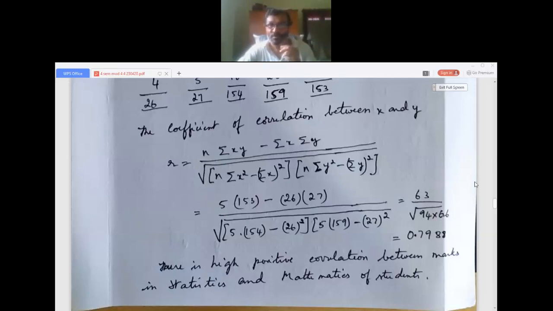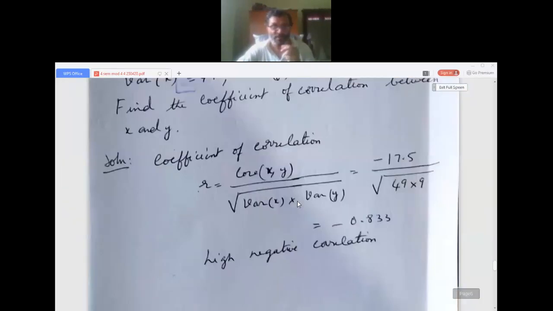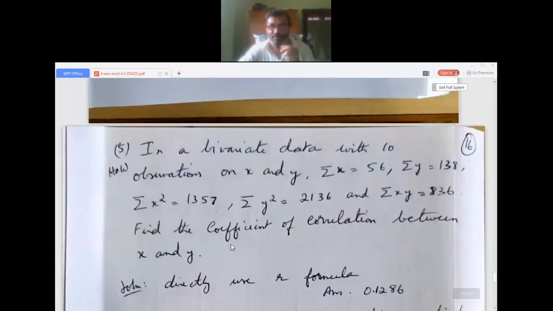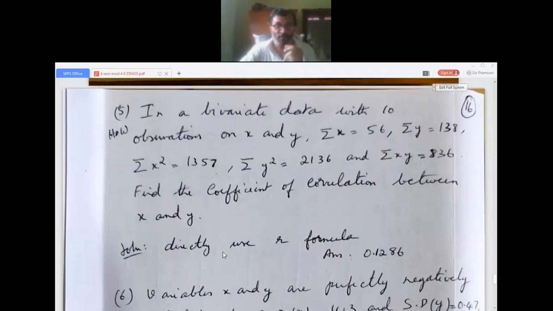Using that formula here, we can find out R directly. I hope you can do it. I have not done it, so you try it. Very simple, right? I'm giving this as homework for you. Directly use the main formula connecting R and all the given data, and you get the answer as approximately 0.1286.